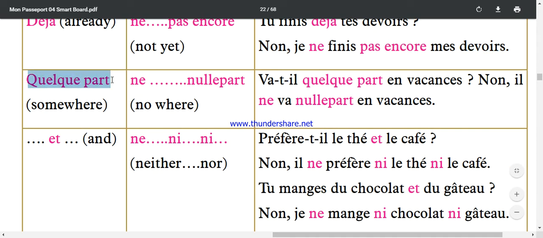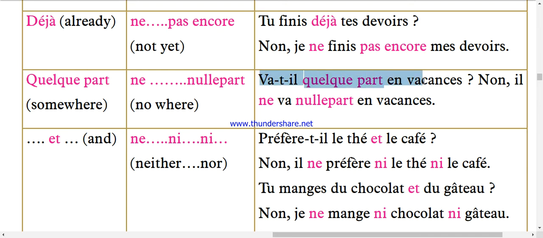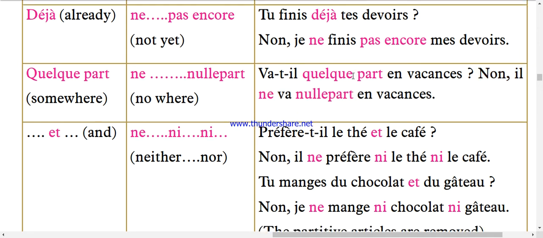Next is quelque part, somewhere. So you answer ne, nulle part. In between, the verb will come. So let's see the examples. Va-t-il quelque part en vacances? Is he going somewhere on vacation? So you answer no, he goes nowhere, or he is going nowhere on vacation.